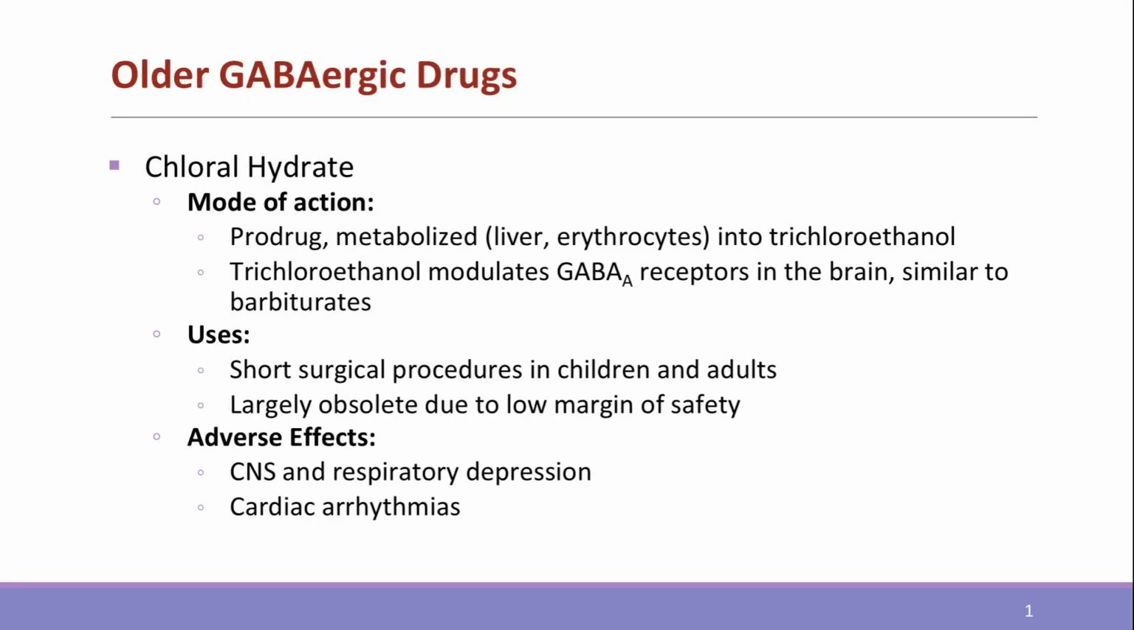Chloral hydrate is a prodrug metabolized to trichloroethanol, which enhances GABAergic inhibition. Due to its narrow safety margin and cardiopulmonary toxicity, it is now largely obsolete.